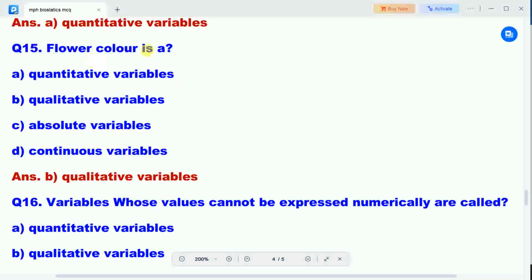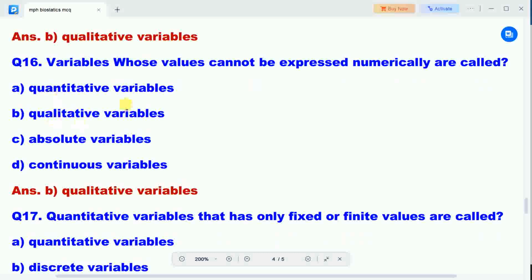Next question: flower color is a. Option A, quantitative variables. Option B, qualitative variables. Option C, absolute variables. Option D, continuous variables. Correct answer is option B, qualitative variables. So color of flower is a qualitative variable.